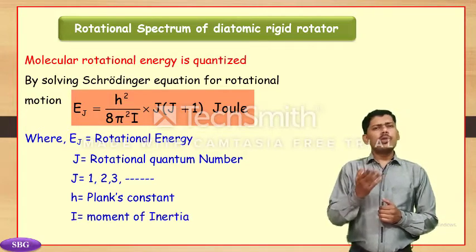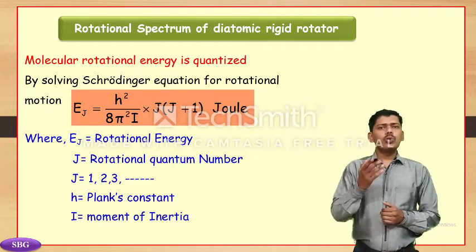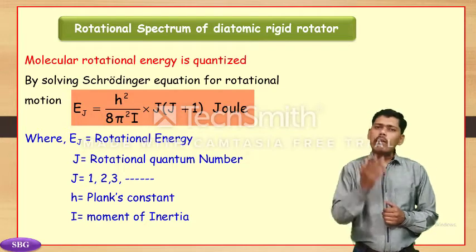For the conversion of joule to centimeter inverse, we need some conversions for our understanding.